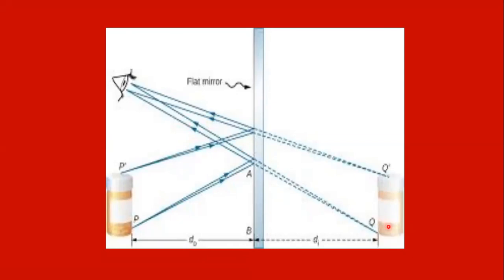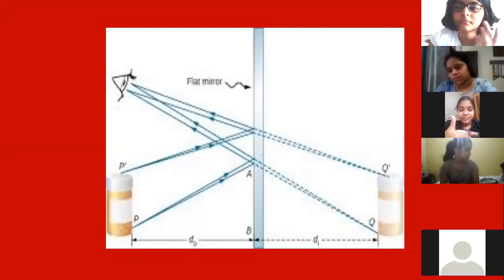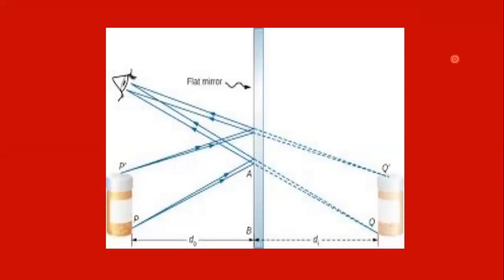Am I right, children? Show me your response, all of you. We are able to see that object inside the mirror here. So where is the image formed? When all these reflected rays meet at a point, here the image is formed.